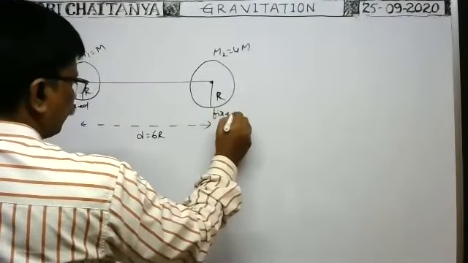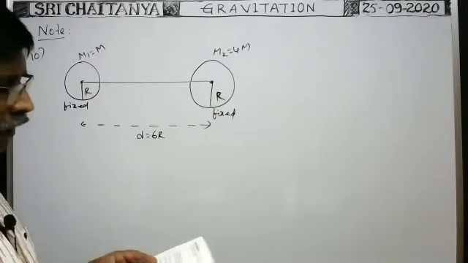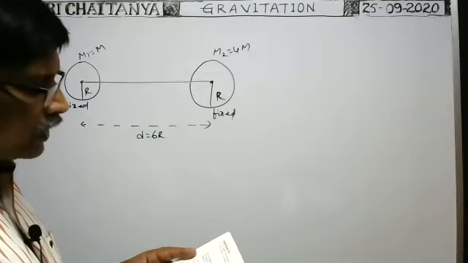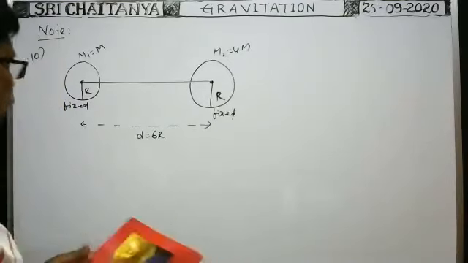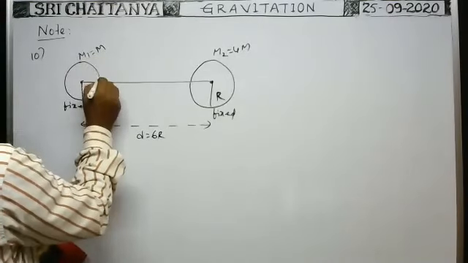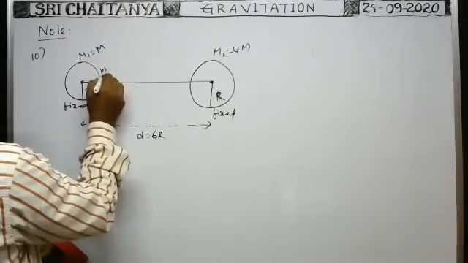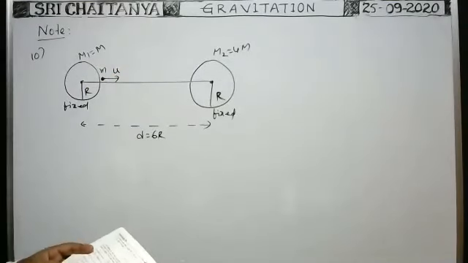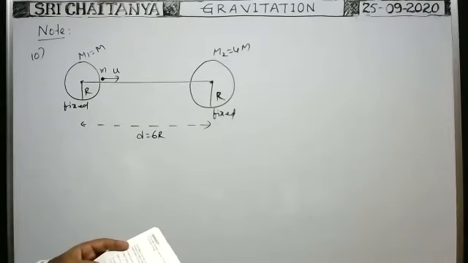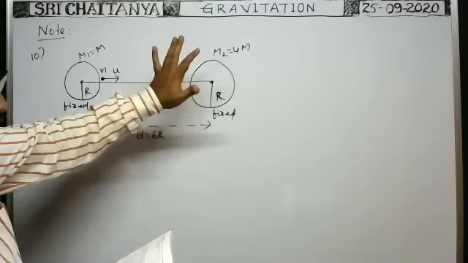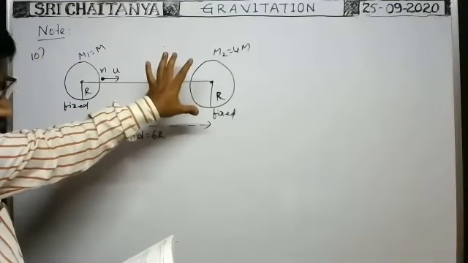Now a projectile of mass small m is projected with minimum velocity from the surface of the sphere of mass M. One particle having mass m is projected with a velocity, say u, directly towards the center of the second sphere so that it reaches the surface of the second sphere.